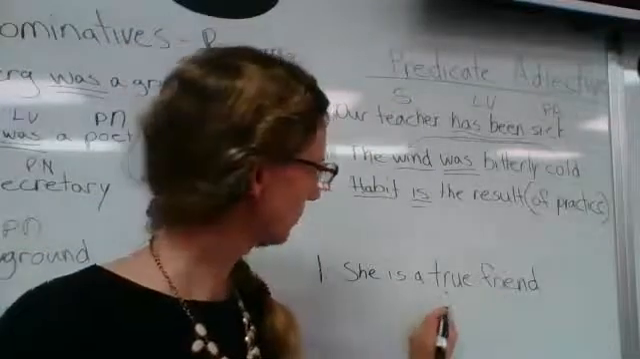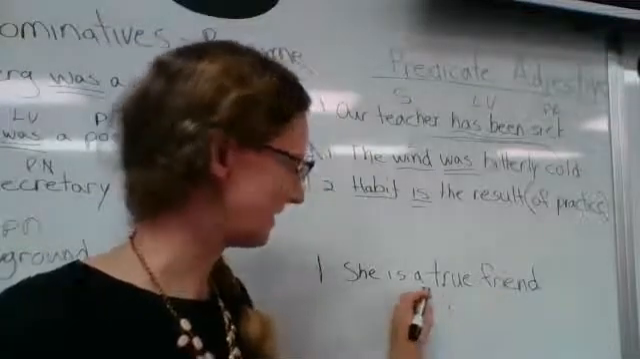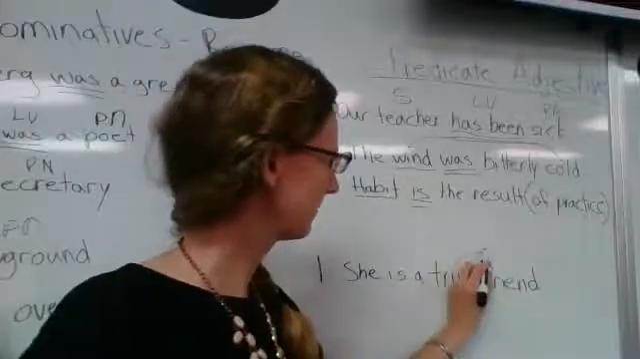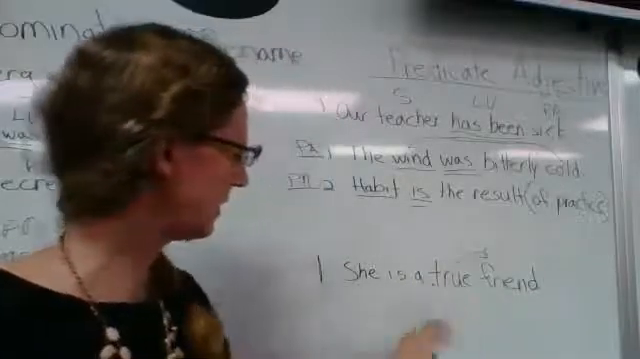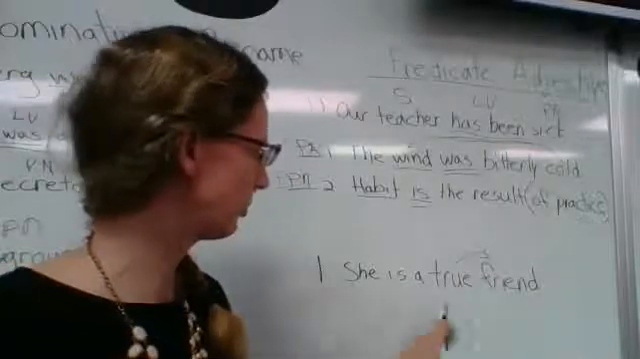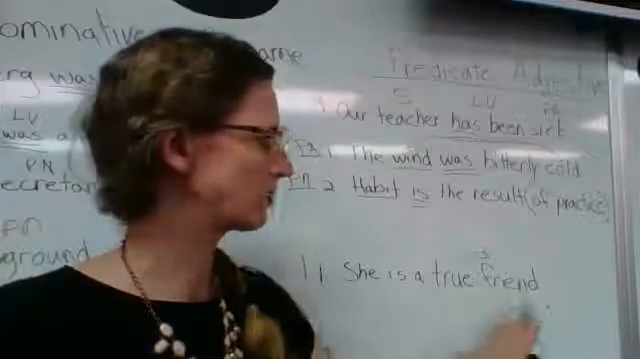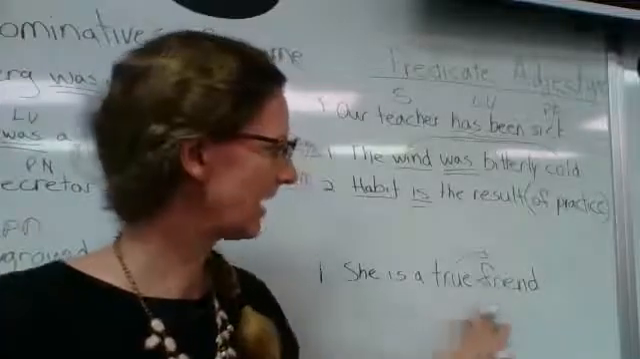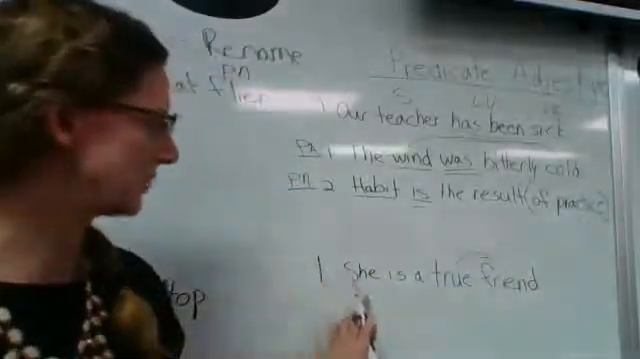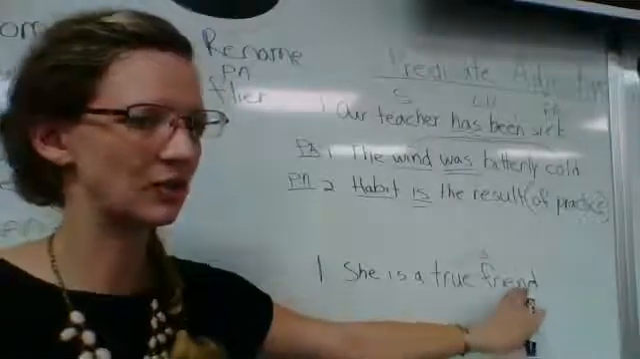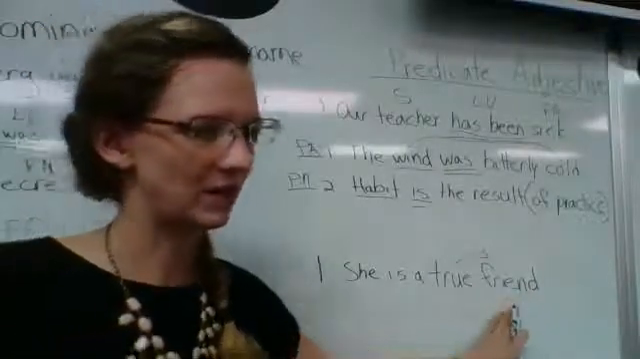Now true is not a predicate adjective. It's an adjective, but true describes friend. You can't say she is true or true is she. No, she is friend. True describes what kind of friend. Predicate adjectives always describe the subject. True is describing friend, so that's just a normal adjective. It's not a predicate adjective.